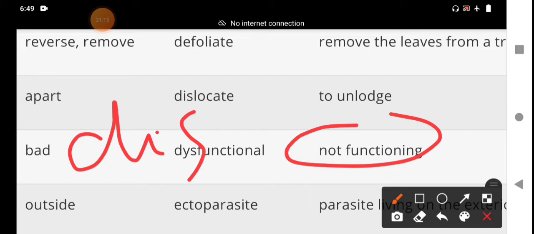Order, disorder. Malfunction means abnormal. Malfunction, disruption, dysfunctioning. These are the meanings of this.